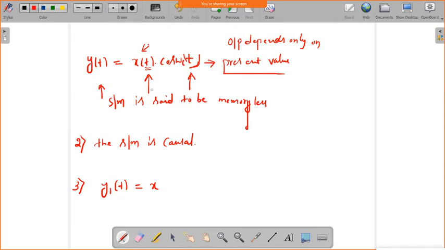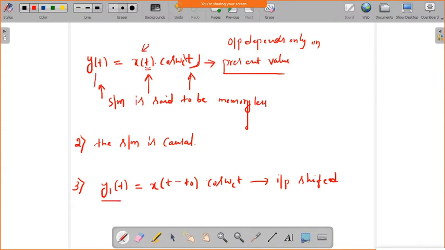So if I shift the input, it is x of t minus t naught into cos omega c t. Make sure that only the input I have shifted. So that I will call y1 of t.